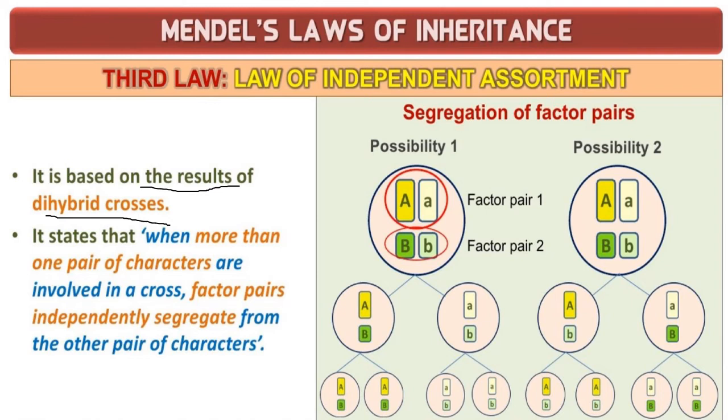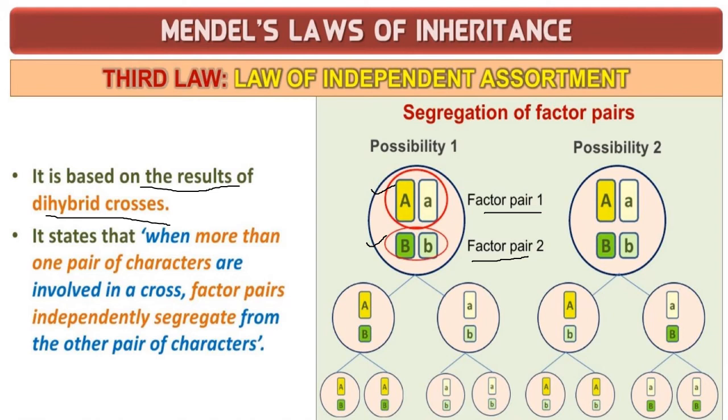So here is two or more pairs. How many pairs have we taken here? This is one pair, and this is another pair. So this is factor pair 1, this is factor pair 2. When they are being crossed, you can see the second possibility, and this is the first possibility.